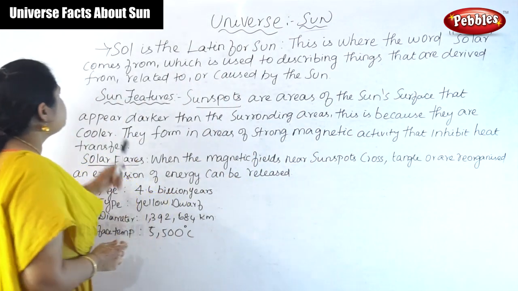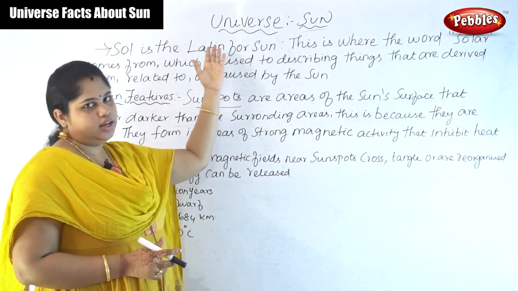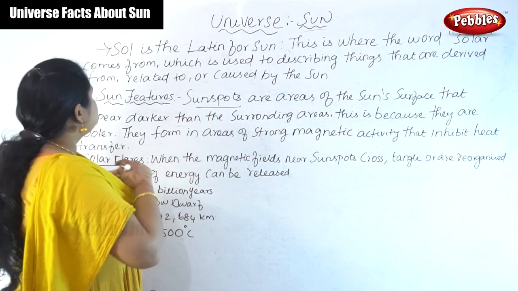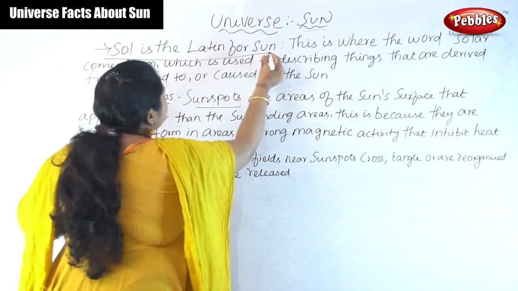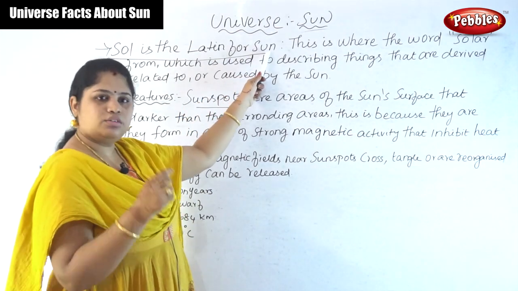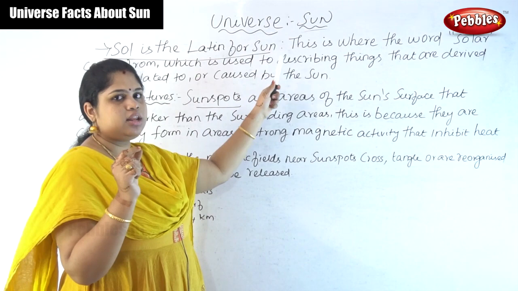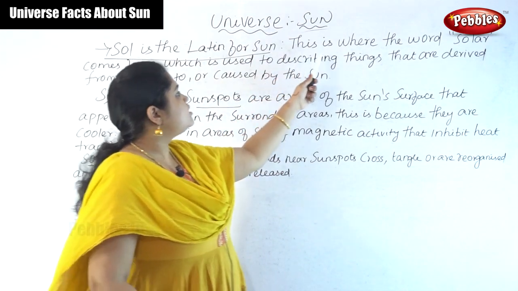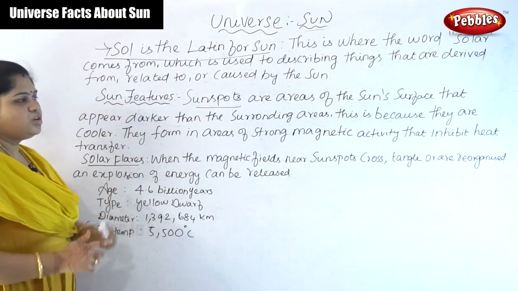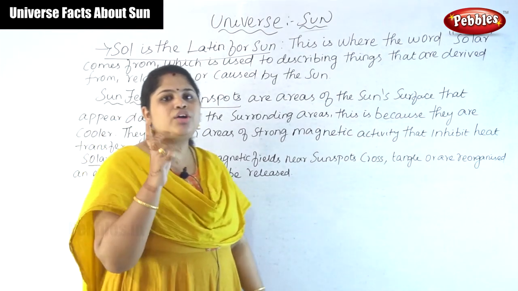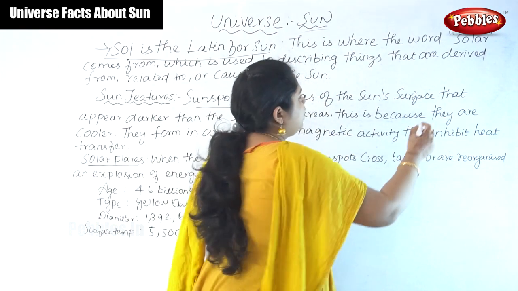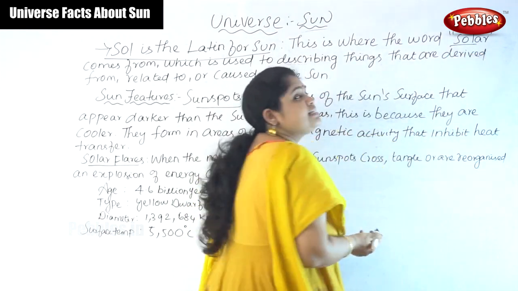The first point is Sol, that is the name, how the sun is called and in which format they are telling it. Sol is a Latin word for sun. So for the sun, they are referring to it as Sol in Latin. This is where the word solar comes from. So we are getting the word solar from the Latin word. So sol means sun in Latin.